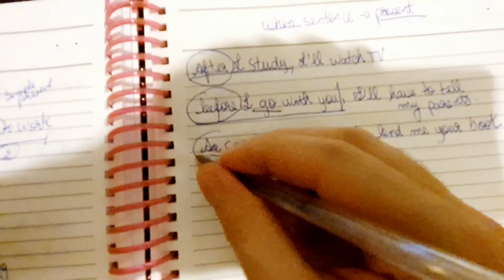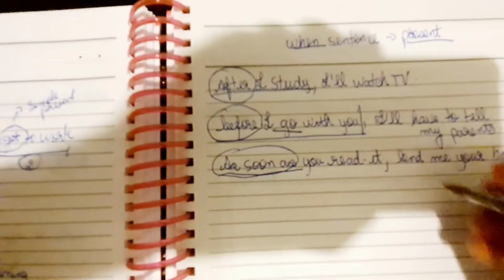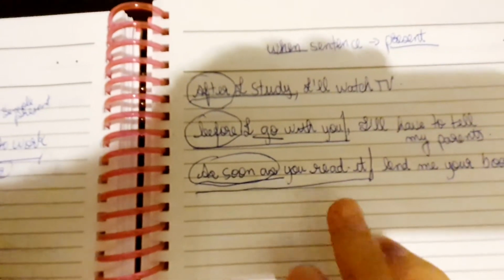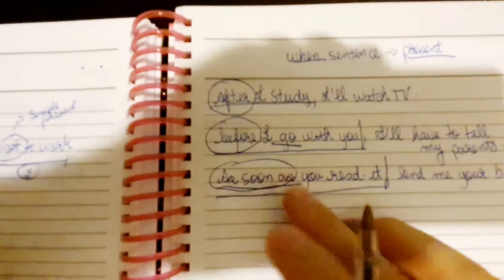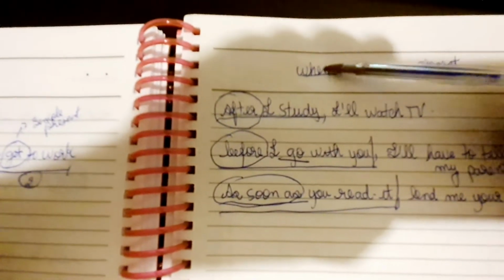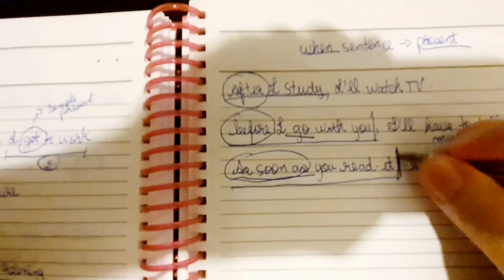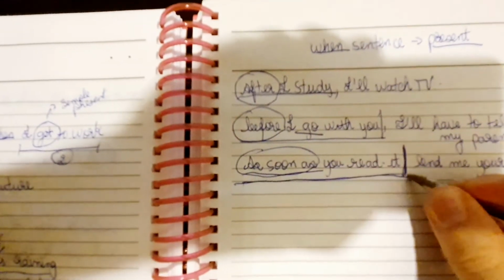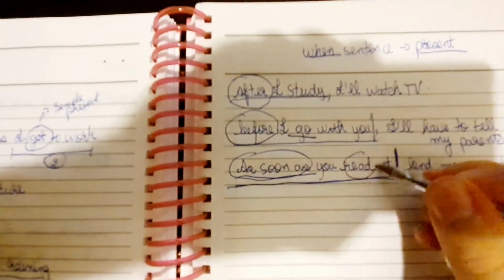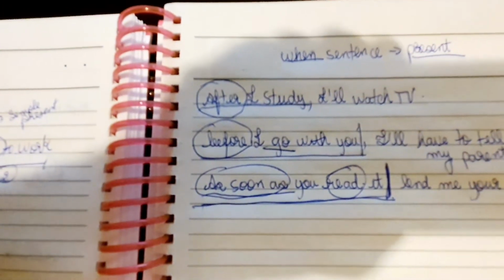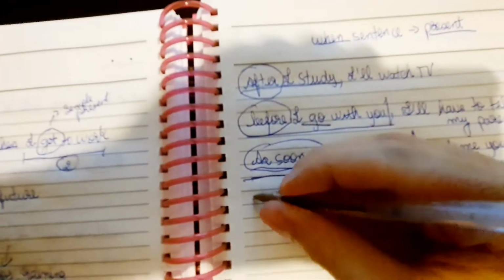So as soon as you read it is one sentence. And when you have such sentences with the expressions when, after, before, and as soon as, the sentence which has as soon as, the verb is in the simple present. Okay?